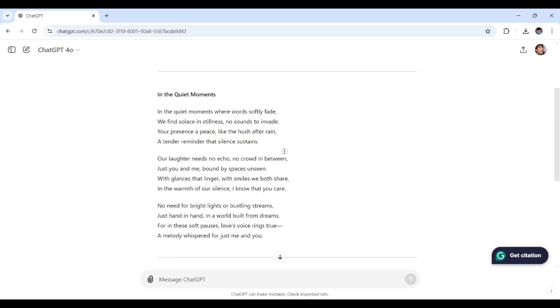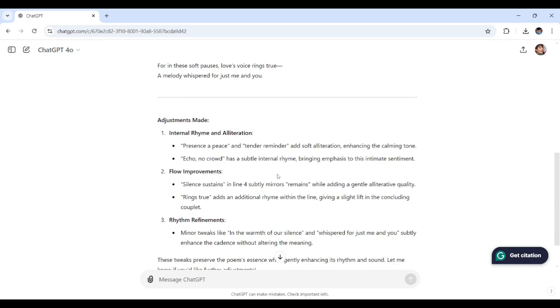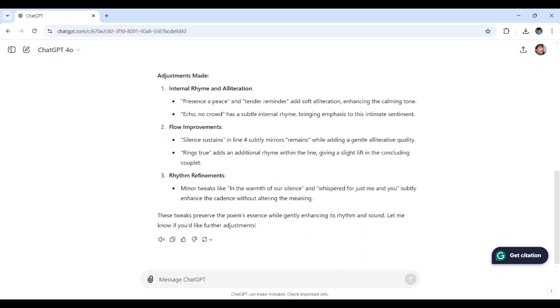Then down here is the list. There we go, the adjustments made. One here, internal rhyme and alliteration, like presence of peace and tender reminder. Add soft alliteration, enhancing the calming tone. One echo, no crowd, has a subtle internal rhyme, bringing emphasis to this intimate sentiment.